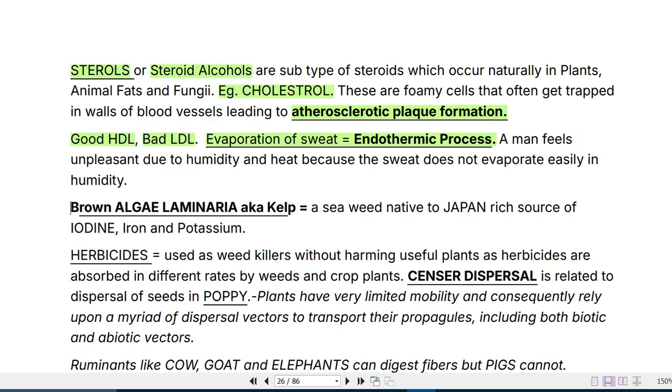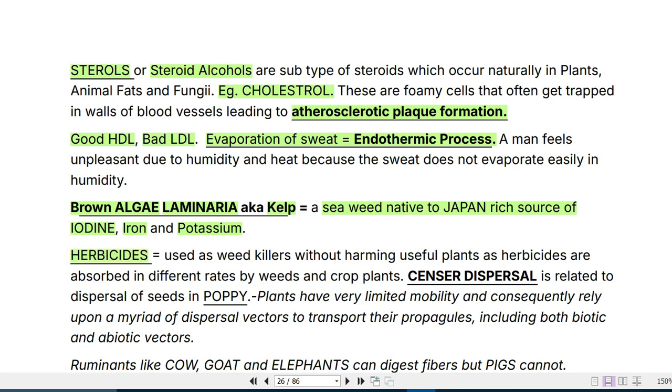Then brown algae, which is technically called laminaria, also called kelp. It is a seaweed native to Japan, which is a rich source of iodine, iron and potassium. So laminaria, which is a seaweed found in the Japan sea area, is a rich source of iodine, iron and potassium. Brown algae, which is also called laminaria or kelp.